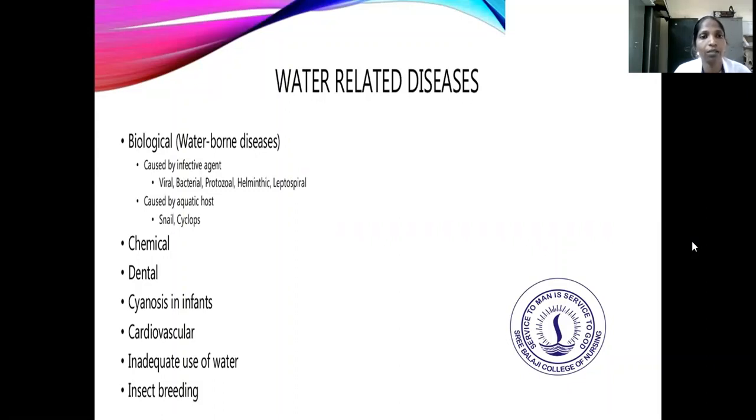In biological, it is caused by infective agents, that is viral, bacterial, protozoal, helminthic, leptospiral, and caused by aquatic hosts such as snail and cyclops. Next is the chemical related diseases and then dental: an excessive amount of fluoride content in the water can cause dental caries, and cyanosis in infants, then cardiovascular diseases, and inadequate use of the water. And next is insect breeding. So these are the water related diseases.